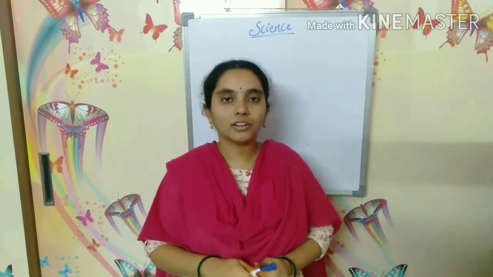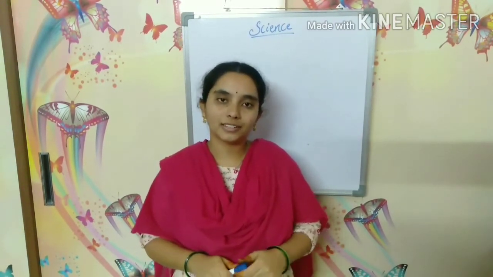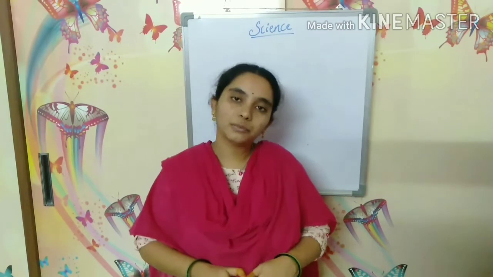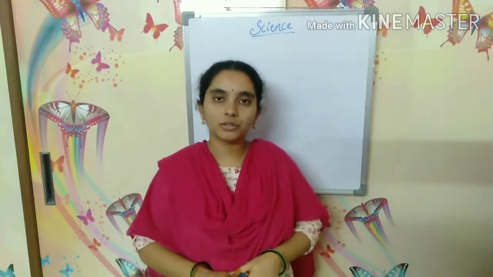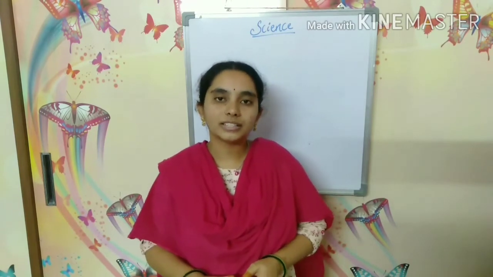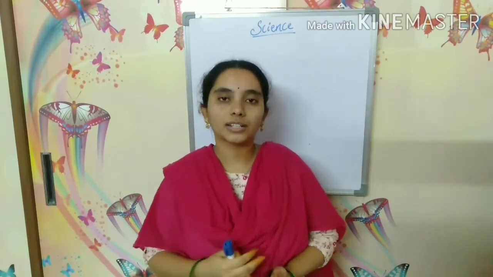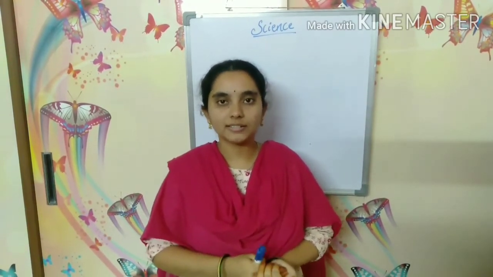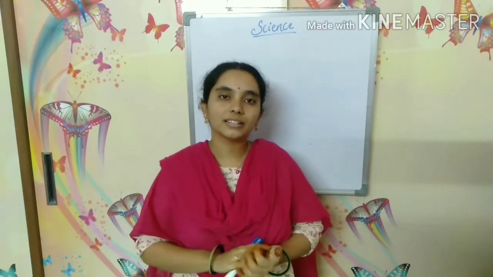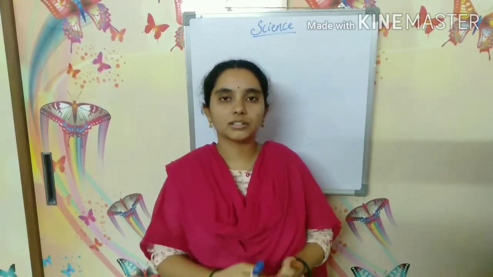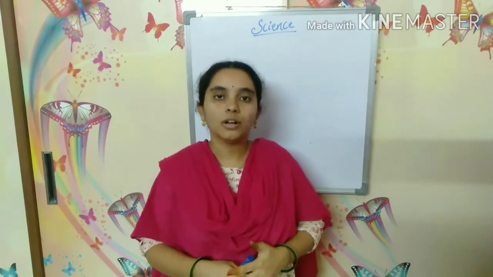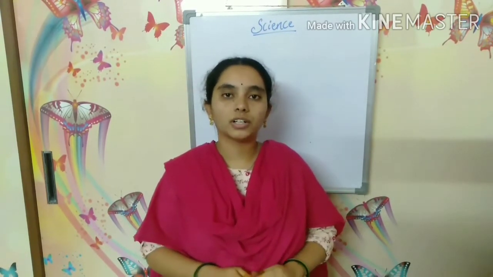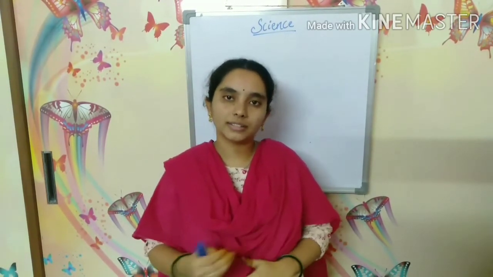I think all of you did not buy your textbooks. So till you buy your textbooks, you have to know what the lessons are in 7th class science. First I will tell you what lessons you have in 7th class. These lessons are a continuation of your 6th class science. Most of your topics are covered in 6th class.